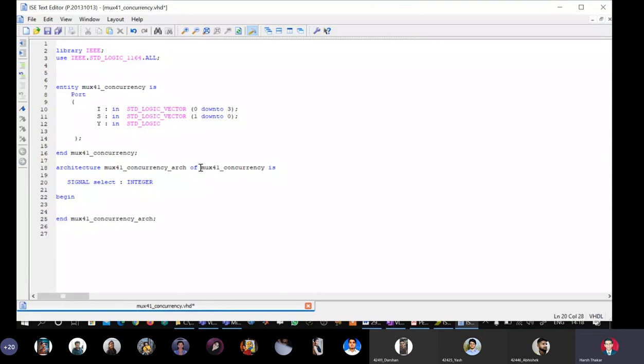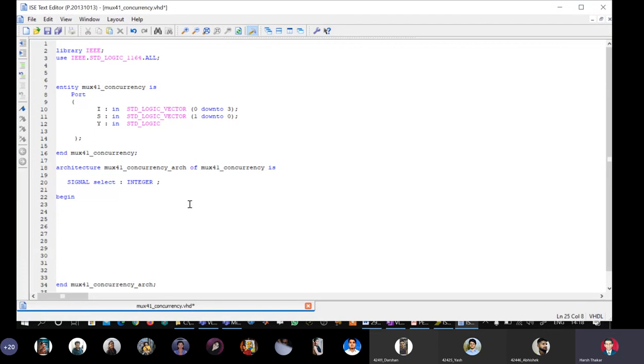Yesterday one student asked, sir, is it compulsory to give the integer range 0 to 3? We will not give it here and we will see whether we get errors or not. So signal, space, signal name, space, colon, space, data type, semicolon. Our declaration part is over, and here I will start doing the coding.